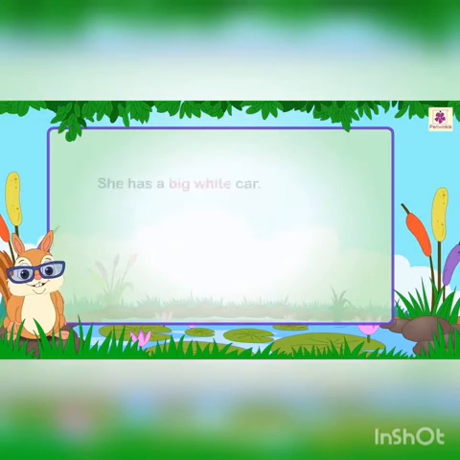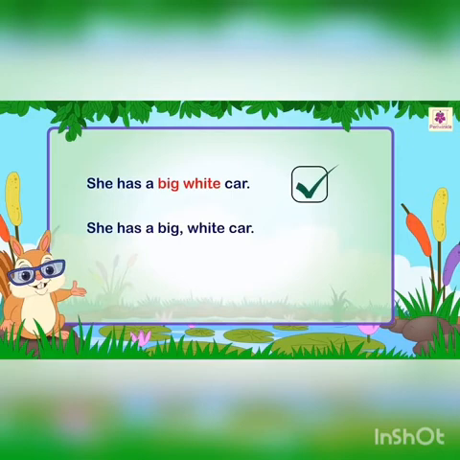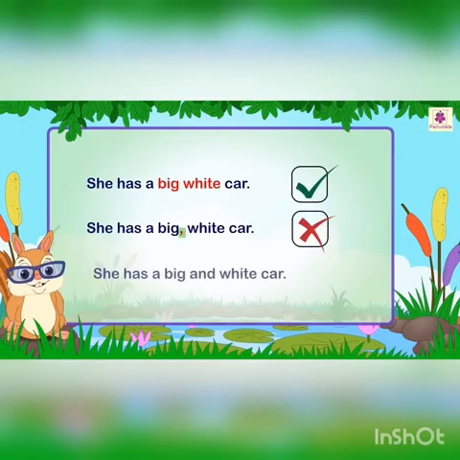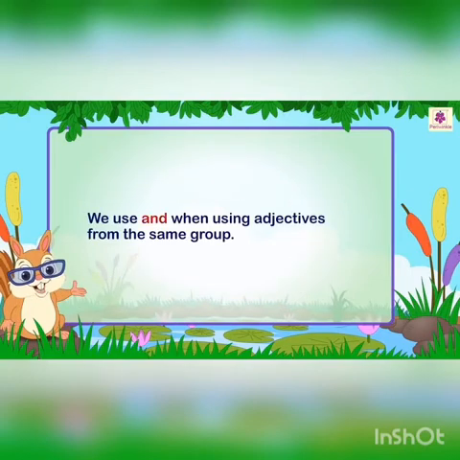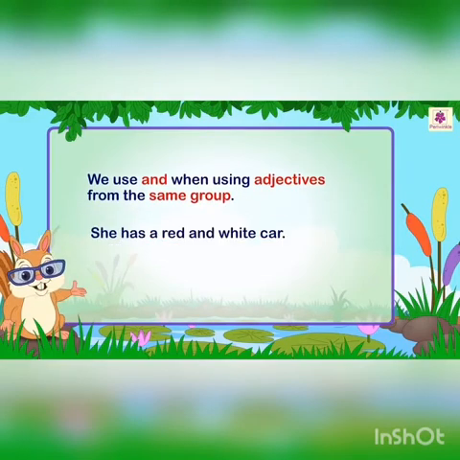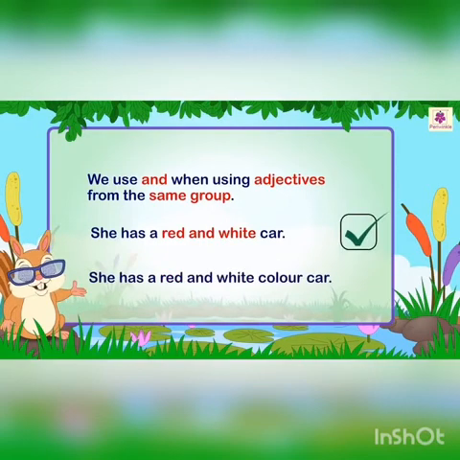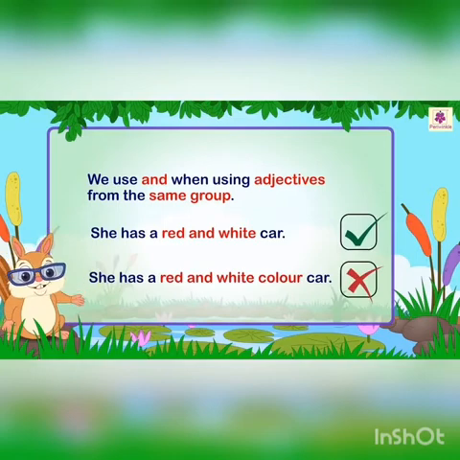For example, she has a big white car. Correct. She has a big and white car. Incorrect. We use and when using adjectives from the same group. For example, she has a red and white car. Correct. She has a red and white color car. Incorrect.